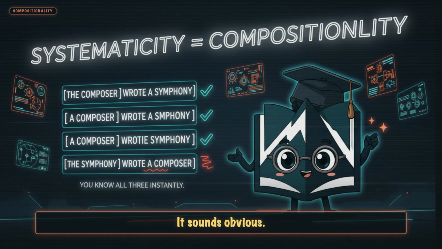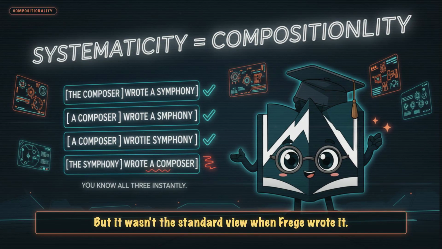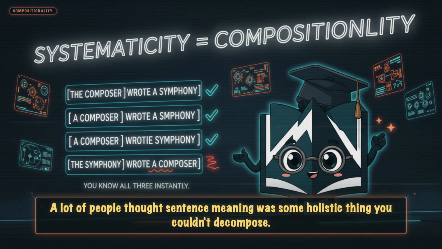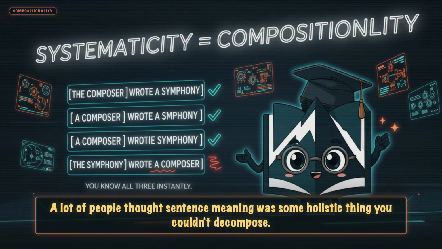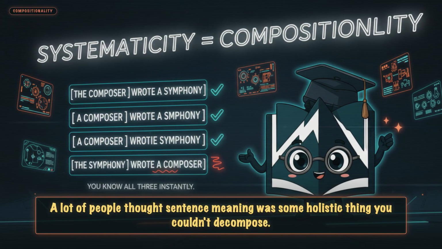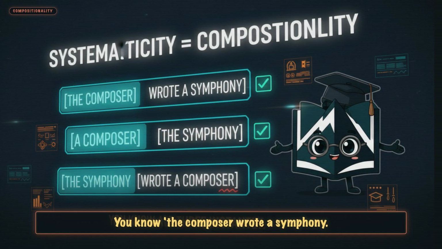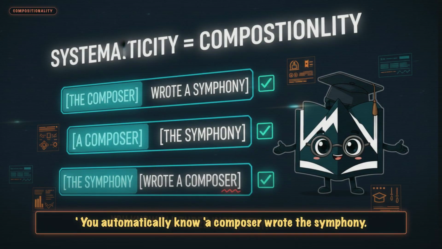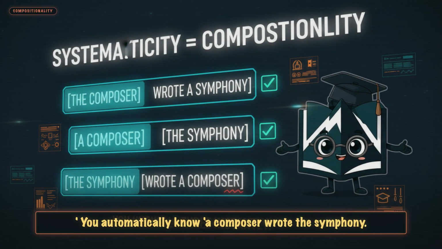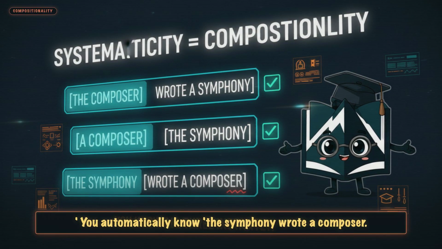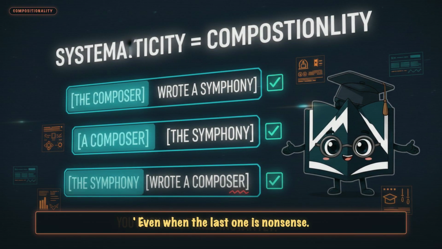It sounds obvious, but it wasn't the standard view when Frege wrote it. A lot of people thought sentence meaning was some holistic thing you couldn't decompose. Frege said no, meaning is systematic. You know the composer wrote a symphony. You automatically know a composer wrote the symphony. You automatically know the symphony wrote a composer, even when the last one is nonsense.